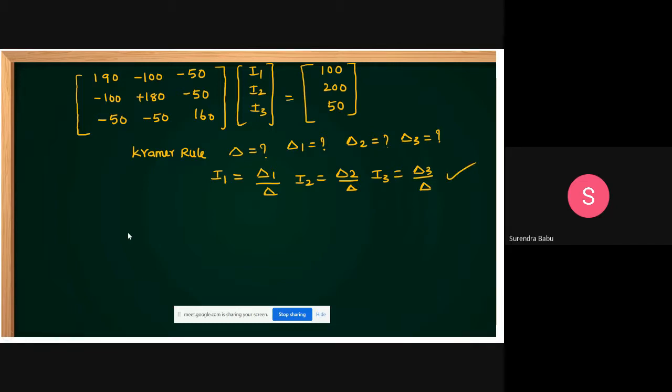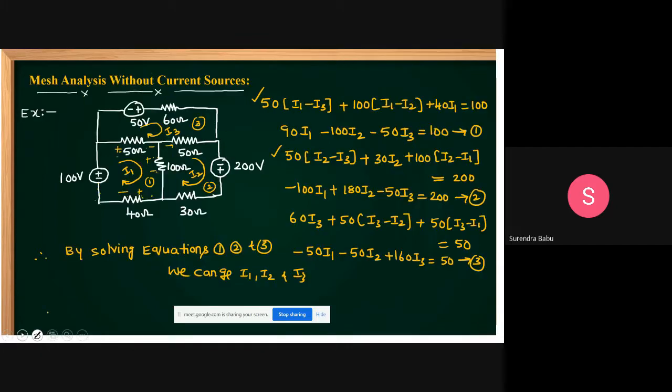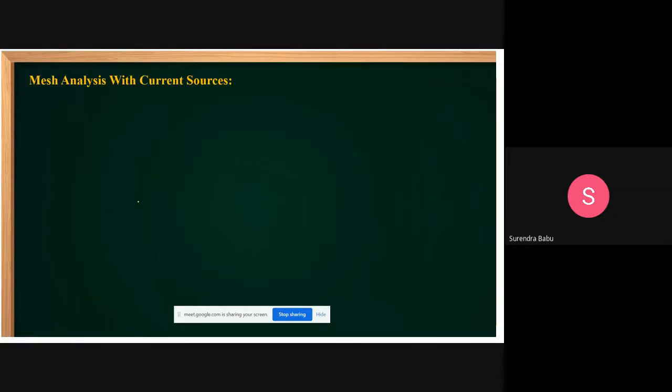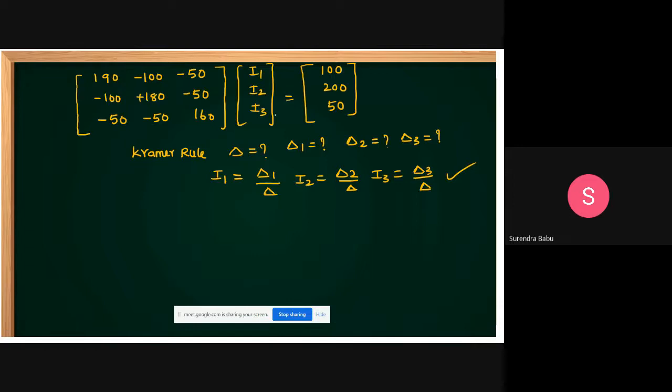Okay. This is, if current sources are not present, how to apply the mesh analysis. I think you got one idea. What exactly is mesh analysis without current sources. If the current sources are present, mesh analysis with current sources. This is very simple analysis. With current sources, just here I am giving one example. This model is already framed in even the GATE exam also for a 2 marks question. It's simple, within 2 minutes we can solve this problem. But to solve this problem, it takes more time. That's why you don't expect this much of a problem from the GATE point of view.